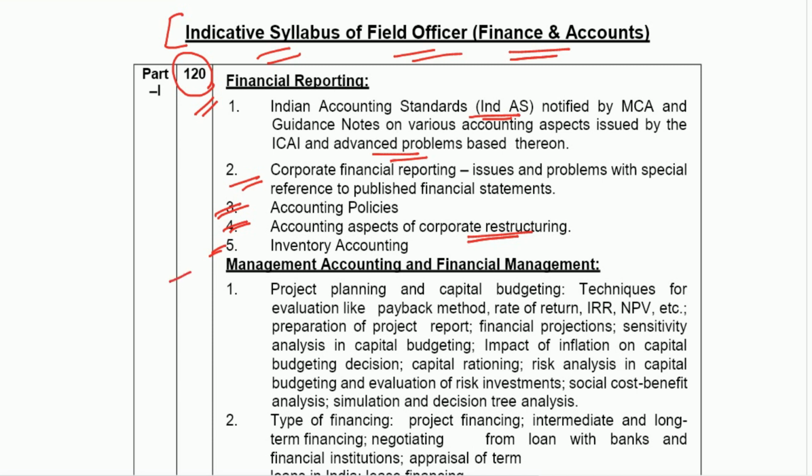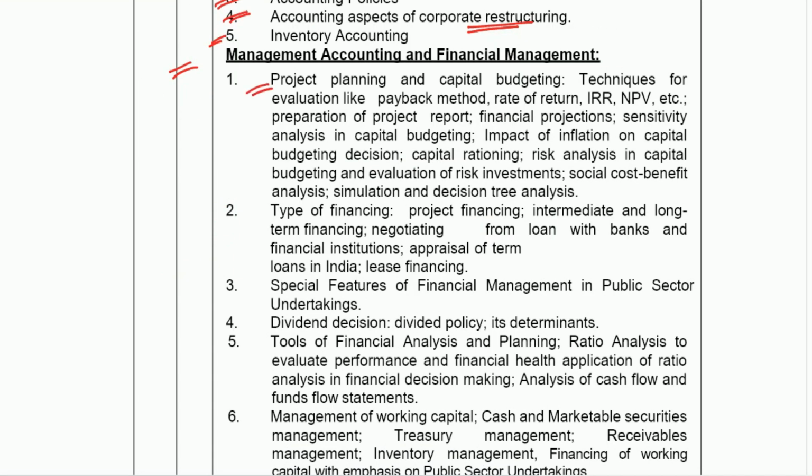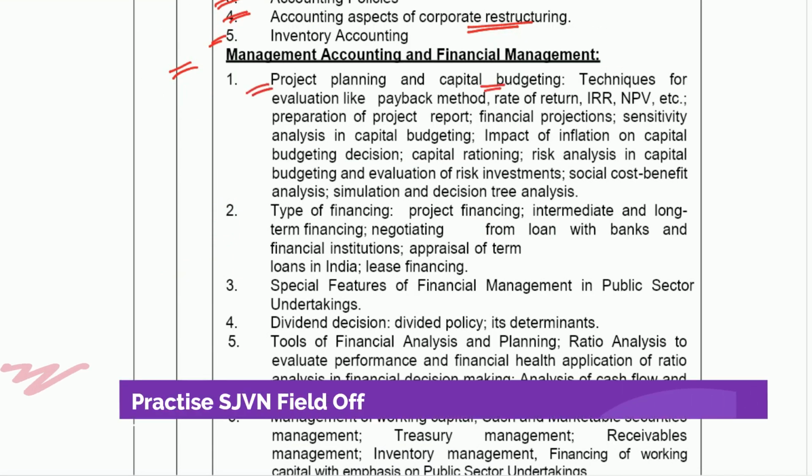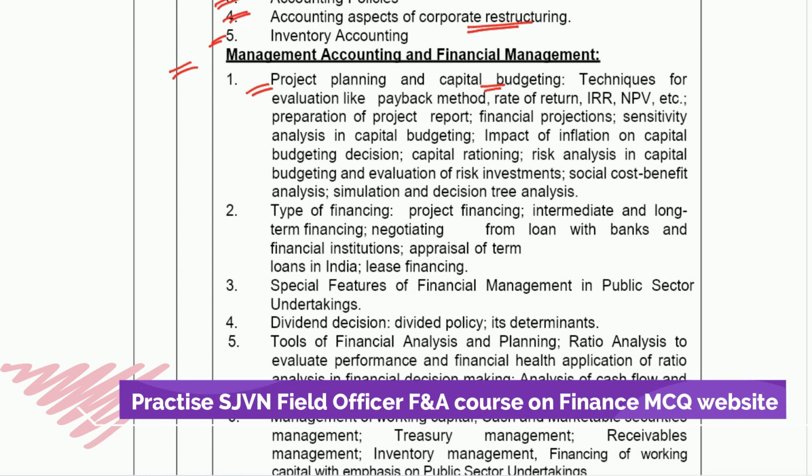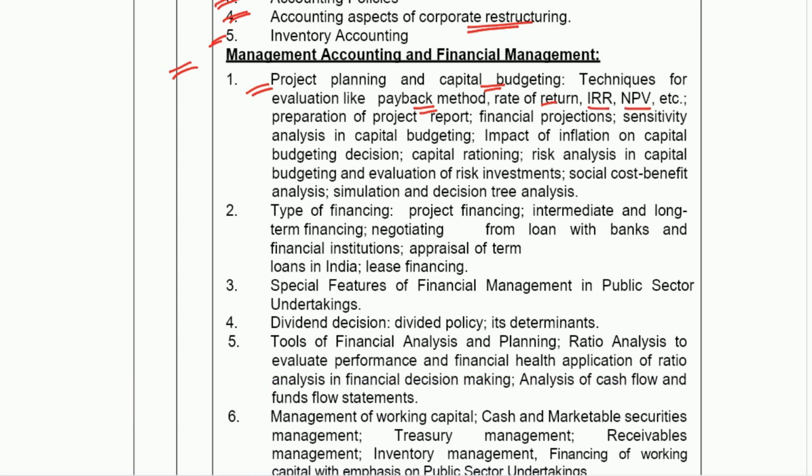Then the second topic is management accounting and financial management. Here they are asking project planning and capital budgeting topics. In that, the various evaluation techniques like payback method, rate of return, IRR, NPV, and all those things are related to capital budgeting.